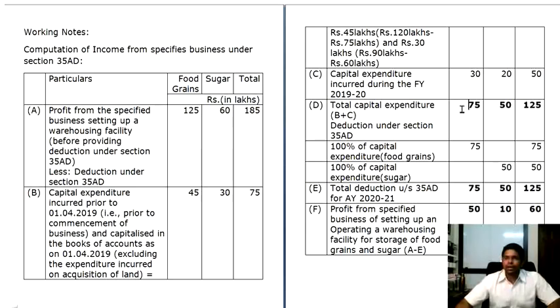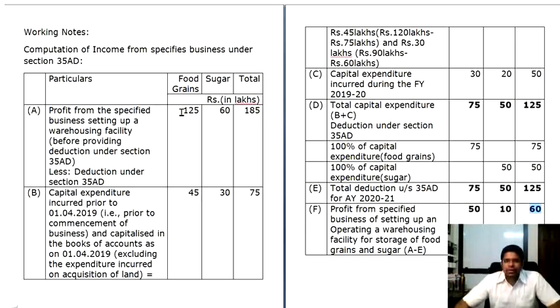Now after arriving at 125, you will deduct this from the profit part, that is out of 185. Therefore you will arrive at 50, 10 and 60. I mean the net profit accumulates to 60 lakhs. Got it? I'll repeat it.